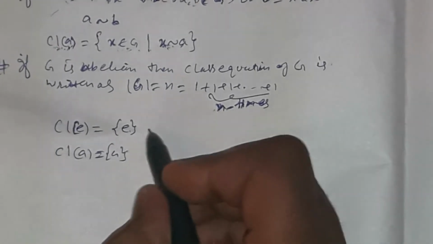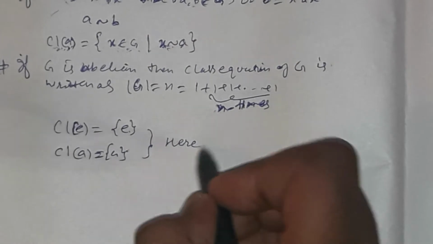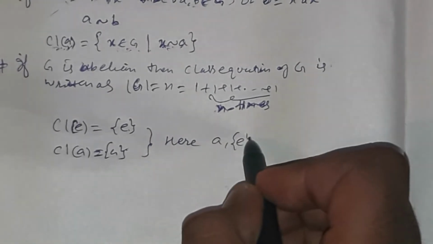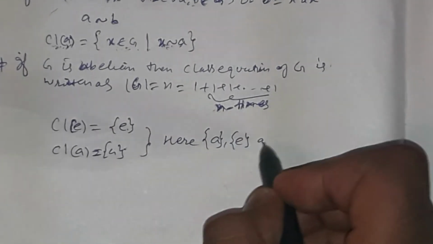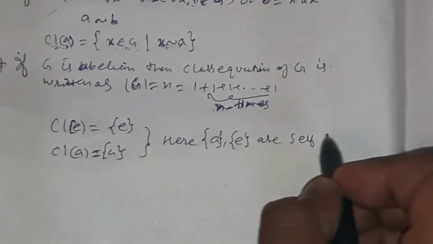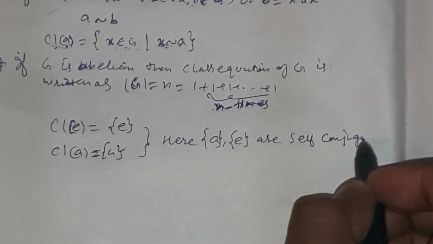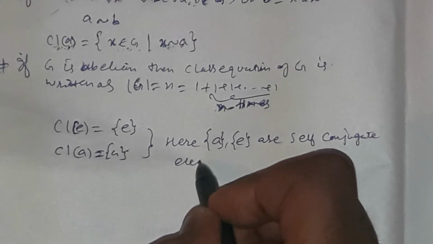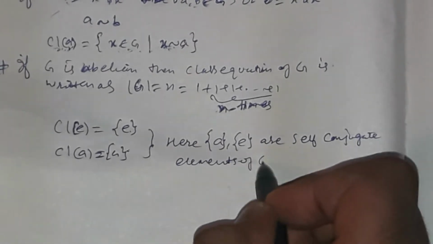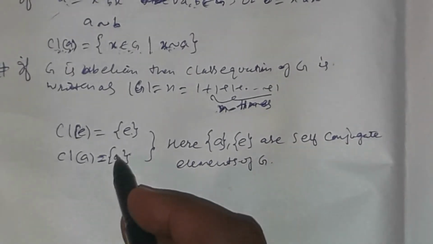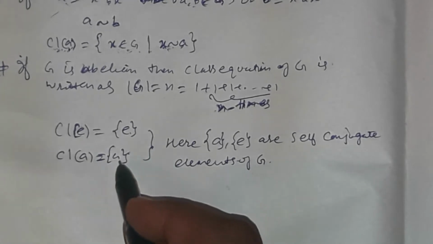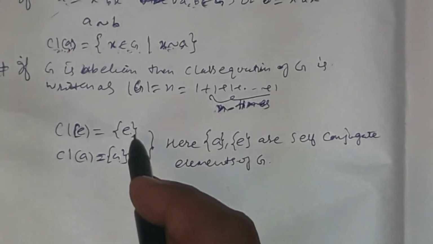Here E and E are self conjugate elements of G, because each commutes with every element of the group. Here E is also self conjugate.